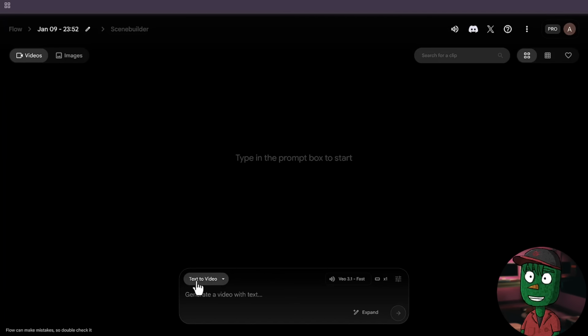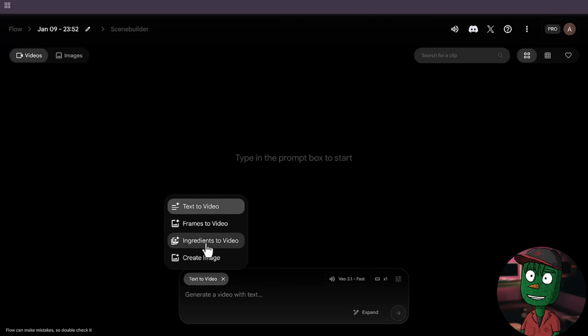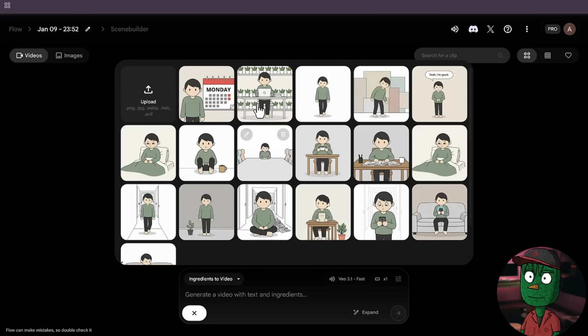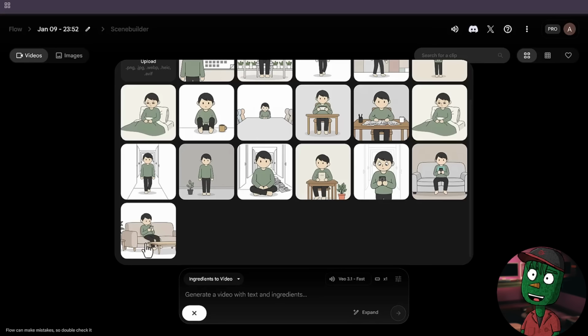The first thing you need to do now is to click on this text to video here and change it to ingredient to video. Then you're going to see this plus icon. What you need to do now is to click on it, and then this tab is going to pop up. To upload your image, just click on Upload here and select the image.